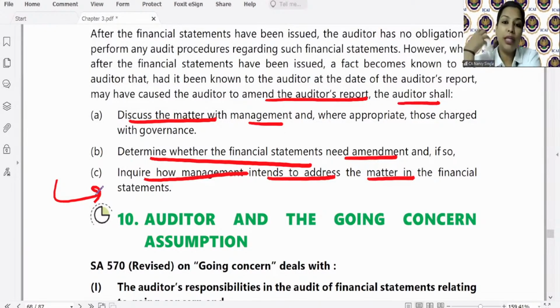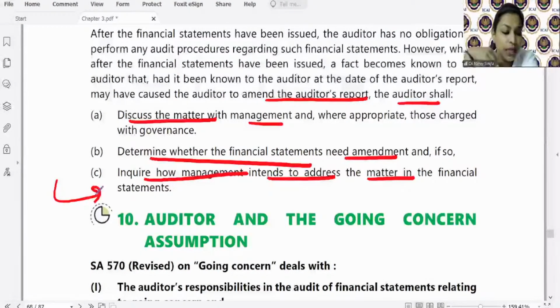Now with respect to the B2 period, where the financial statements have been issued. The earlier topic I discussed was the B1 period, where financial statements were not issued, so the auditor will ask management not to issue, I'll provide you with the new audit report. Still, if management issues them, the auditor will take appropriate actions to prevent reliance on his audit report. Now in this B2 period, the financial statements have been issued, meaning they have been made available to a third party, and after that a fact came to the knowledge of the auditor.